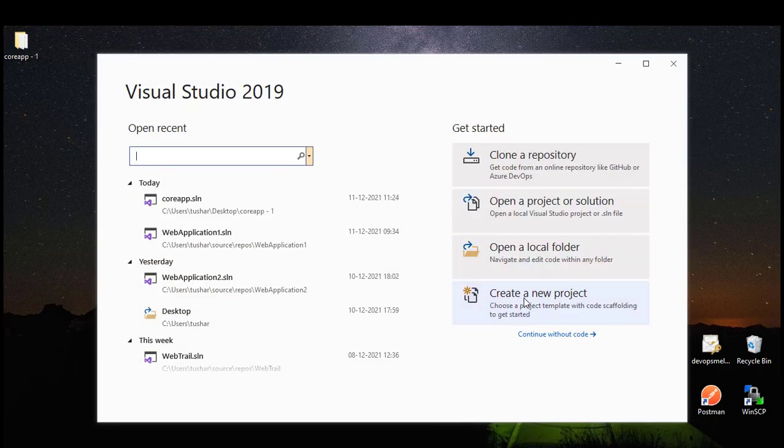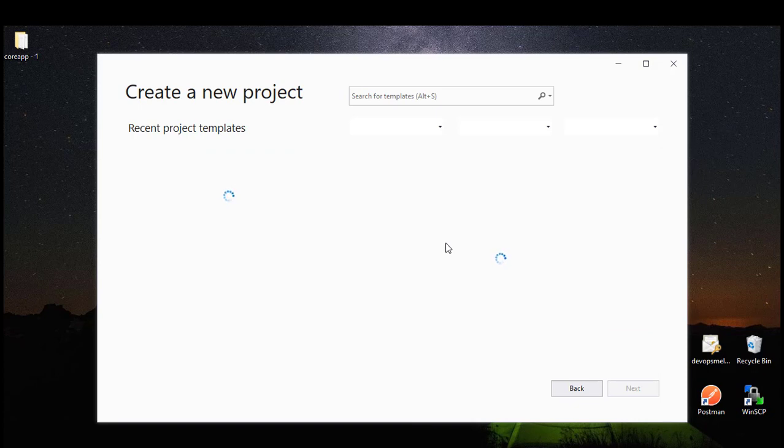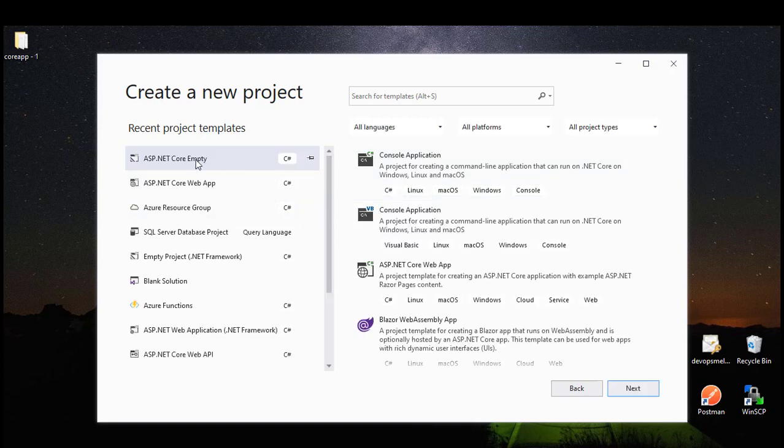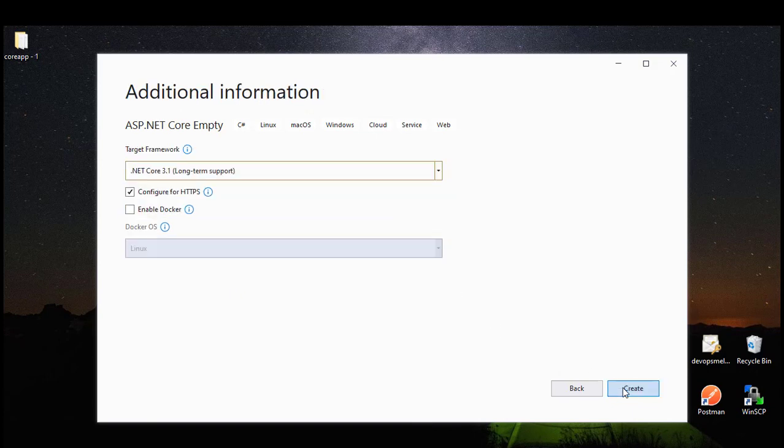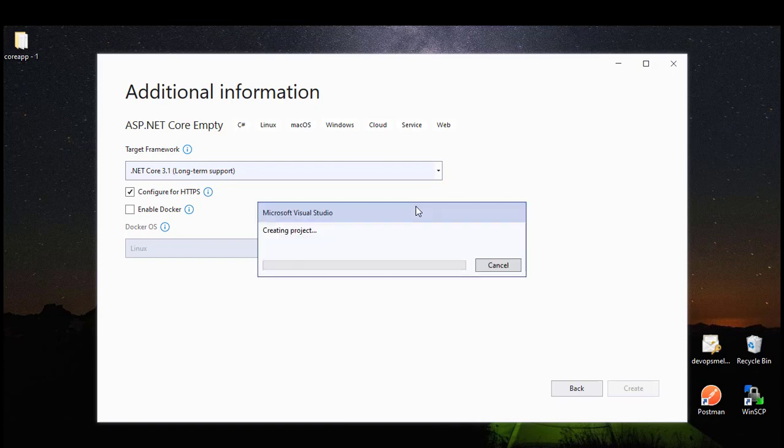So what you can do, you can go into create new project. So I'm creating a .NET application, in short, a .NET Core application, an empty one, and I'll be using my private feed to get all the dependencies. Okay, so this is the .NET application. I'll name it whatever name you want to give it. That is not what we are looking for right now. .NET Core 3.1, that is totally fine for me. Okay, let's create a .NET application,